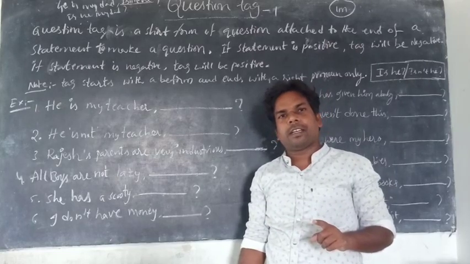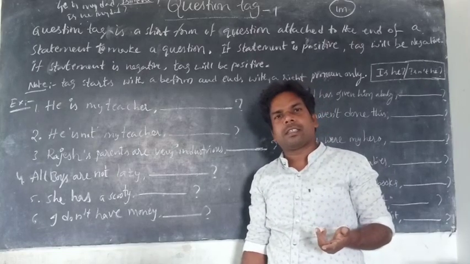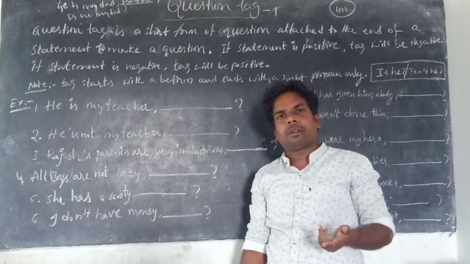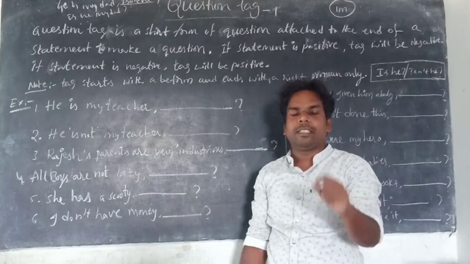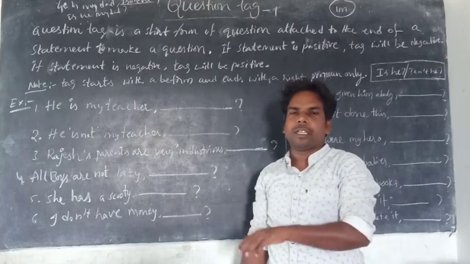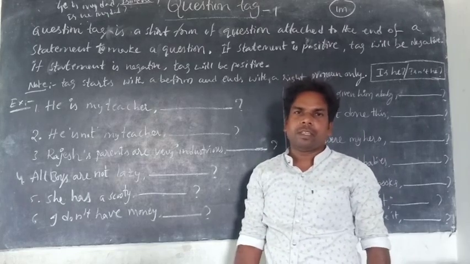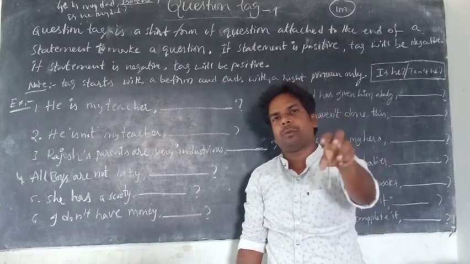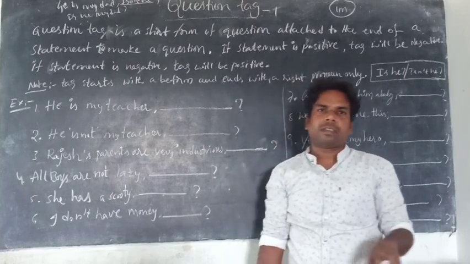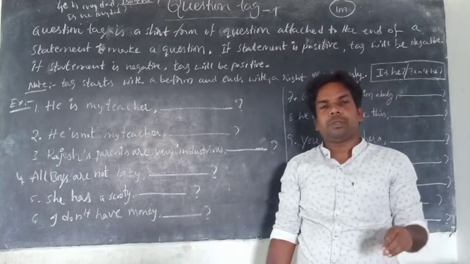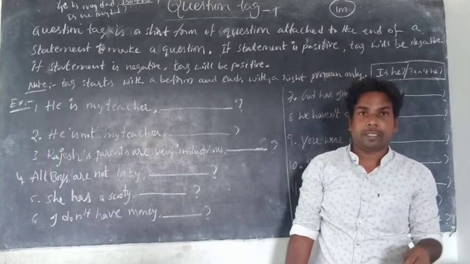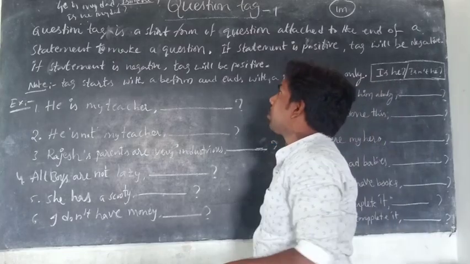He is my dad, isn't he? So what is the answer? Yes or no? If he is your dad, you can say yes. If he is not your dad, you can say no. The answer for a question tag is yes or no. It is used for approving the statement. So that is called a question tag.